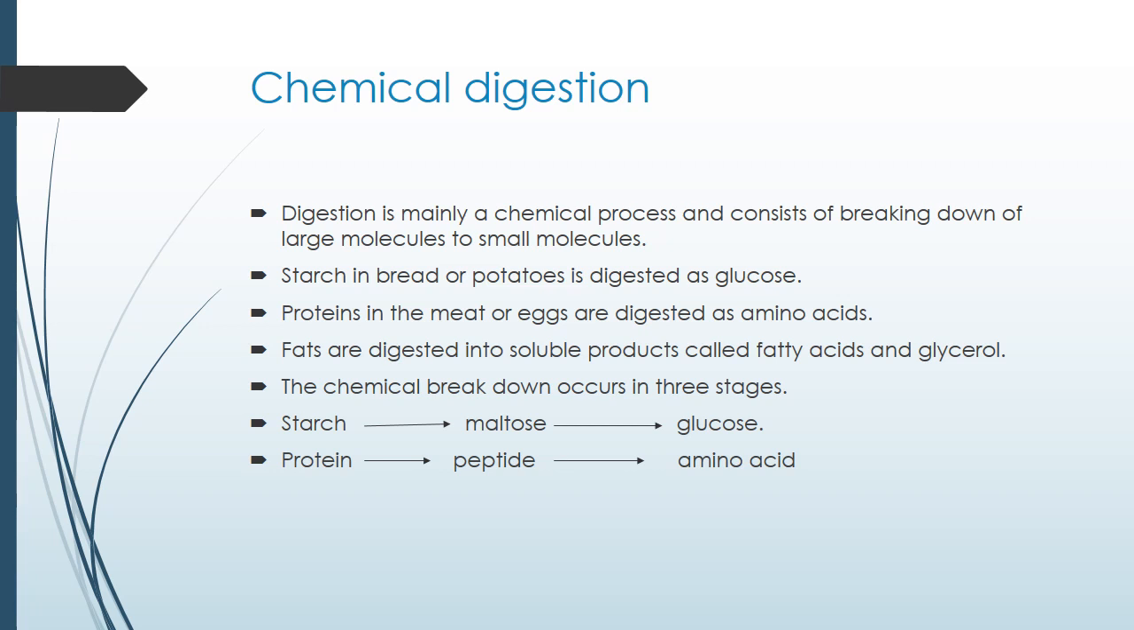So let's look into the slide. Digestion is mainly a chemical process, and it consists of breaking down large molecules into small molecules. For example, you are taking in starch in the form of bread or potatoes. It is digested to glucose. Proteins in meat or egg are digested to amino acids. Fats are digested into soluble products called fatty acids and glycerol. The chemical breakdown occurs in 3 stages. In the case of starch, it is first converted into maltose and then glucose. Proteins are first converted into peptides and then amino acids.